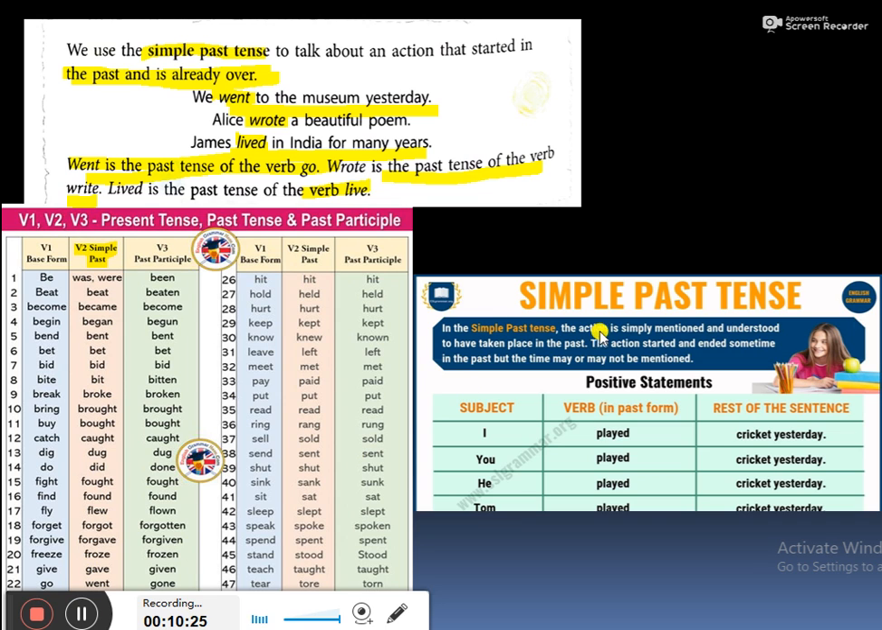Simple past tense. In the simple past tense, the action is simply mentioned and understood to take place in the past. The action started and ended sometime in the past, but time may or may not be mentioned. I hope it is clear. Now, whatsoever the subject would be, we will always use verb second form. Clear? Like I played cricket yesterday. Played is your second form of verb. In all these sentences, you can see verb second form is used. So always keep this in mind. Verb second form.